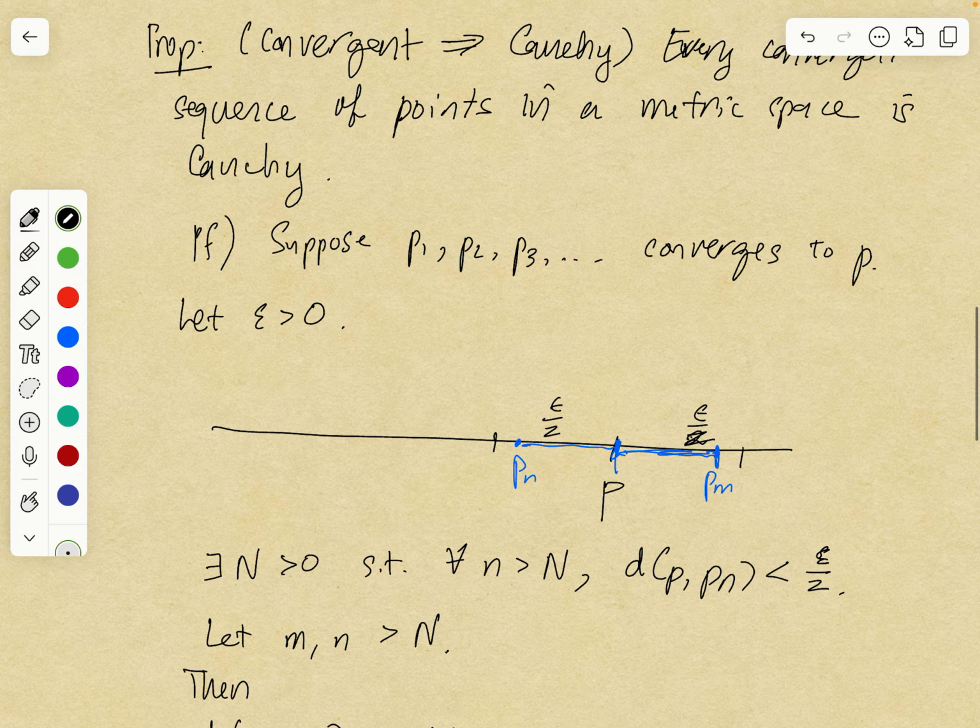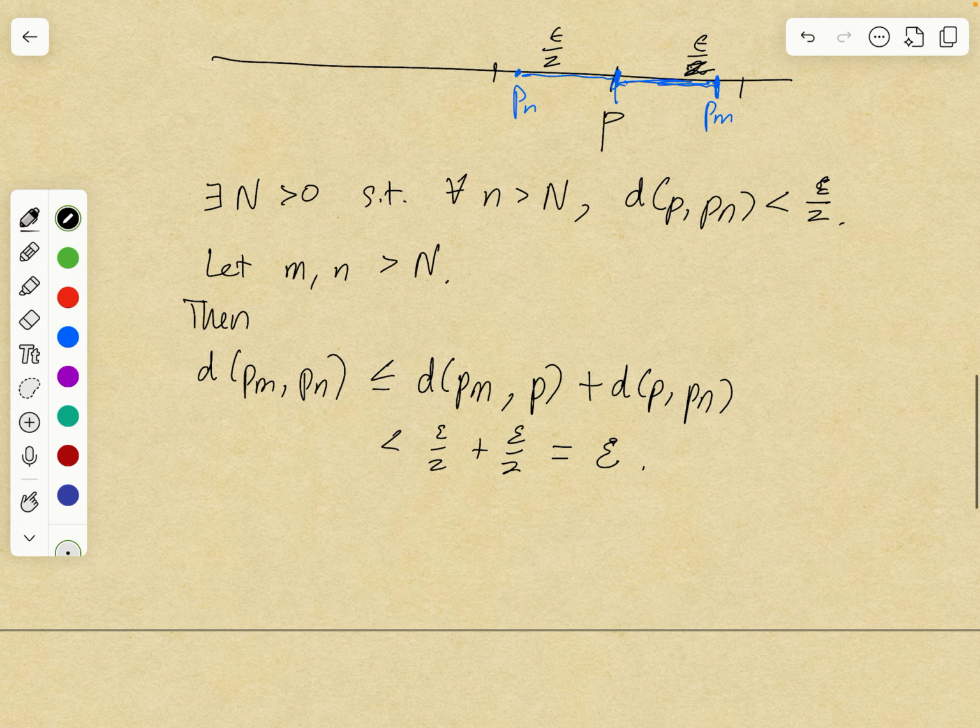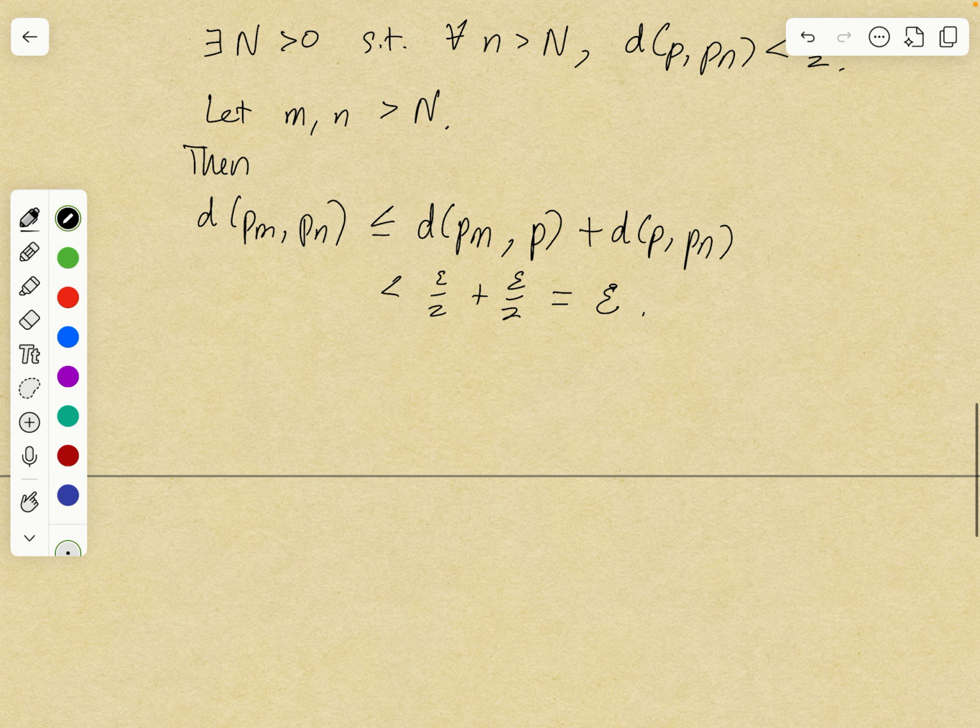So convergence implies Cauchy, but Cauchy does not imply convergent. Because, well, we've seen in the previous video what can happen. Suppose you start off with a convergent sequence, right? And then you remove the limit, and you assume that none of the points are equal to the limit. Then you get a Cauchy sequence because that sequence was convergent, but it's not convergent in that new metric space.